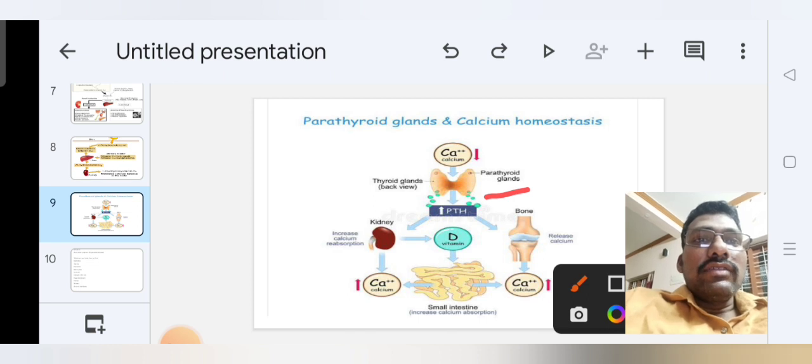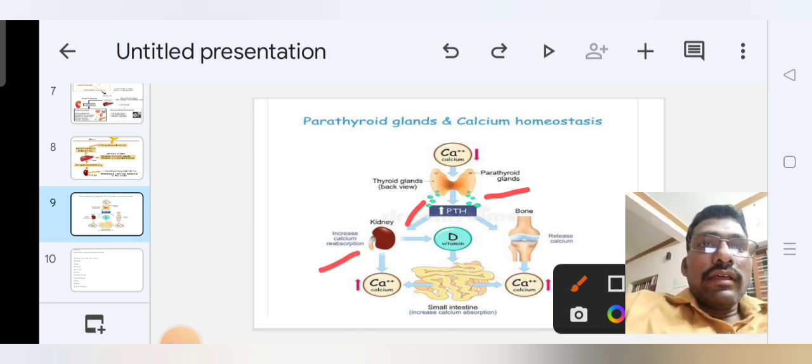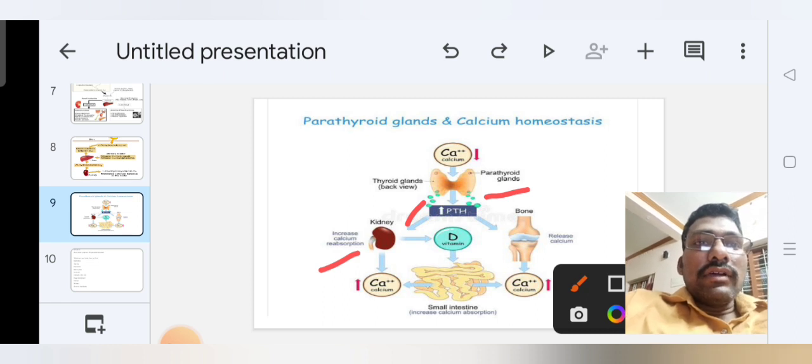It acts on the kidney to increase calcium reabsorption, and the kidney also activates vitamin D, which increases intestinal calcium absorption.